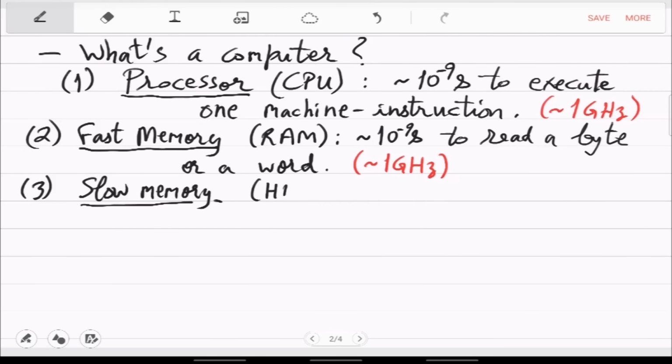Which is the hard disk drive and the external devices you will put. So this can be significantly slower to access. This is like a millisecond, 10 raised to minus 3 seconds to read a byte or a word. So why is that? Why is it so slow? Because it's not on the same chip. There is some mechanical device which controls it. Like in a hard disk, there is an arm which actually moves. Right? So when an arm moves, that speed is much slower than the speed of electrons. So there is a significant difference, 10 raised to 6 times slower. So that's because of the mechanical component.